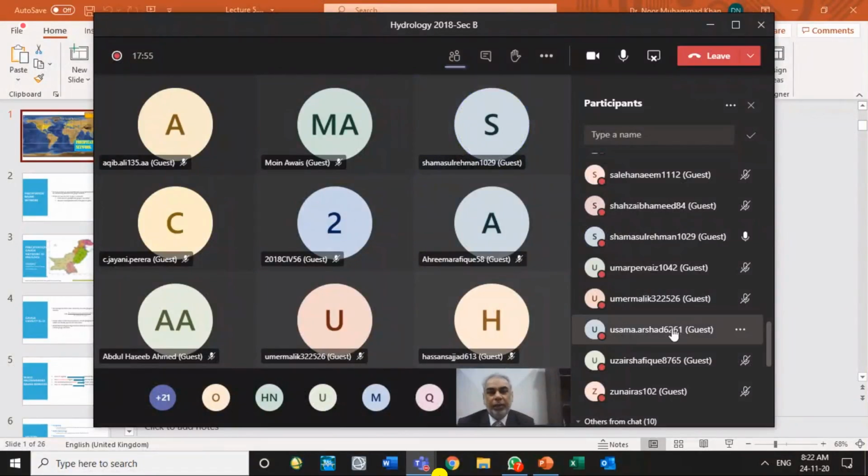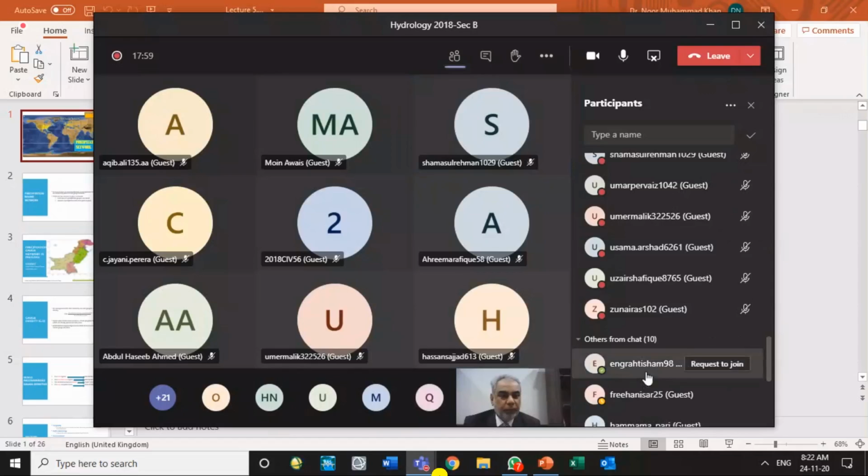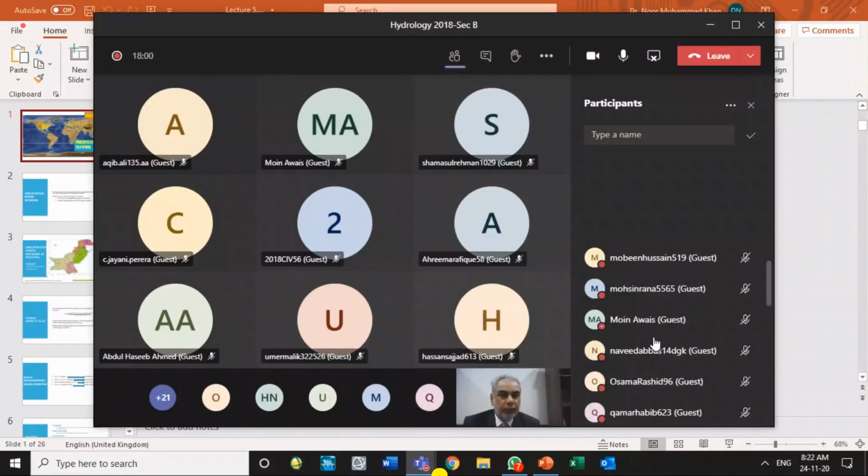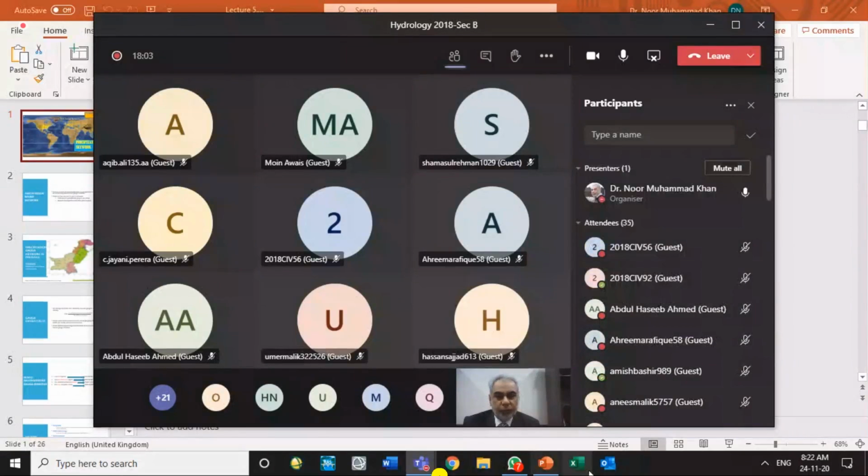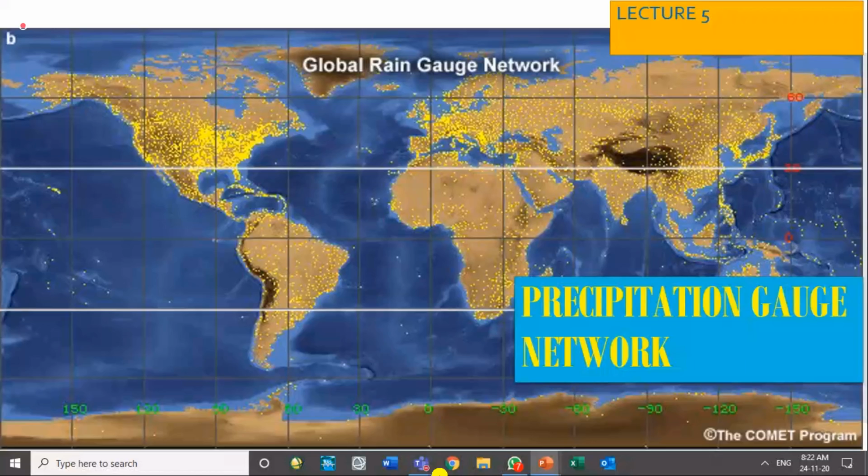Okay, if anybody has any question from the last lecture, otherwise we'll move ahead. Okay, no question. That's good. So in our next topic, we have to tell you, did we start this topic already? Precipitation gauge network. Already.